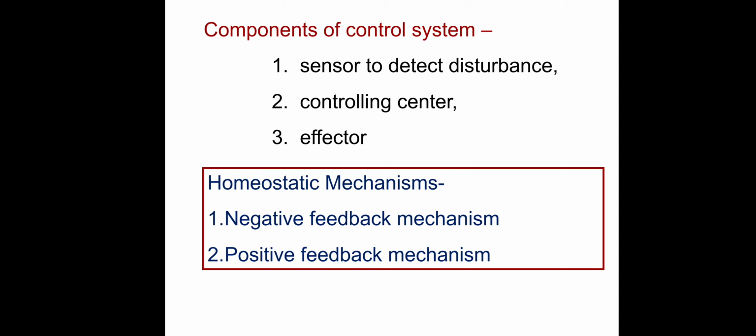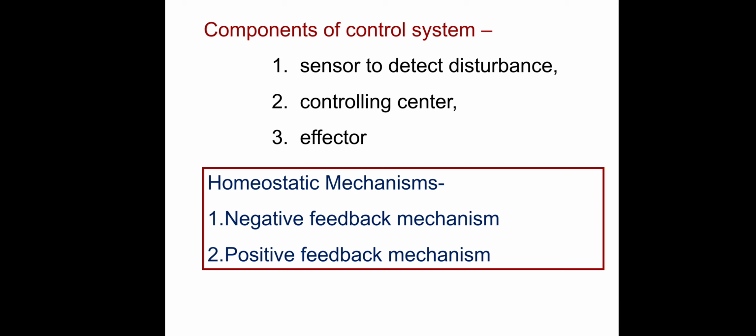Next, the components of the control system, which include sensor, controlling center and effector. The sensor will detect the disturbances in the internal condition. If there are any disturbances in the internal condition, the sensitized nerve cells in the sensor will send signals to the controlling center.